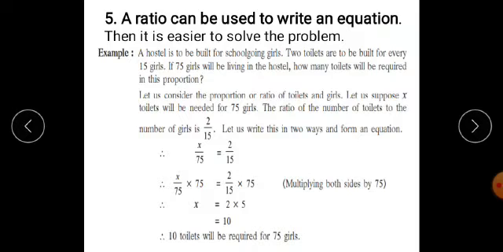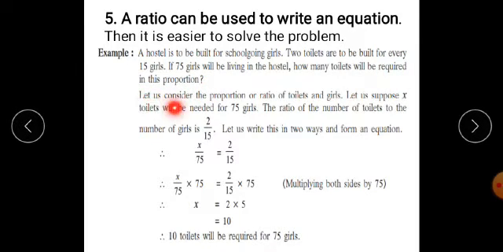Example: a hostel is to be built for schoolgirls. Two toilets are to be built for every 15 girls. If 75 girls will be living in the hostel, how many toilets will be required in this proportion?